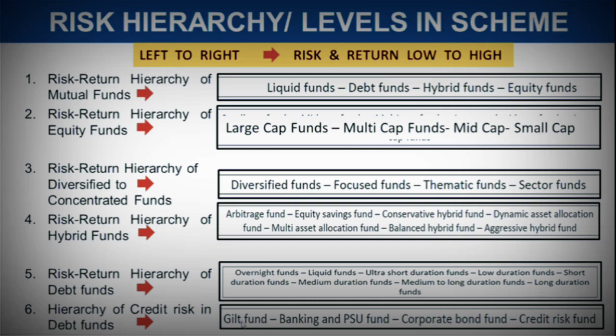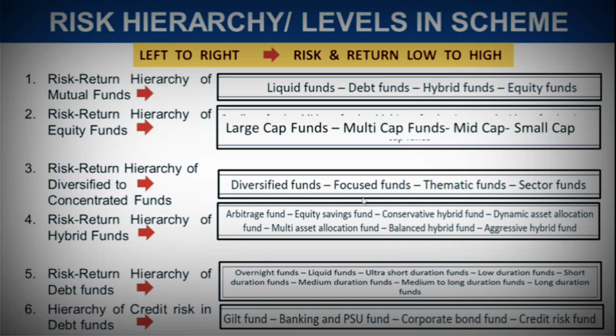So gilt fund has the lowest risk, and as we move from left to right, the highest risk is at the credit risk fund, and thus the highest return can be expected from here, and the lowest return is at the gilt fund, which invests majorly in government securities, and that's why it is the safest instrument.